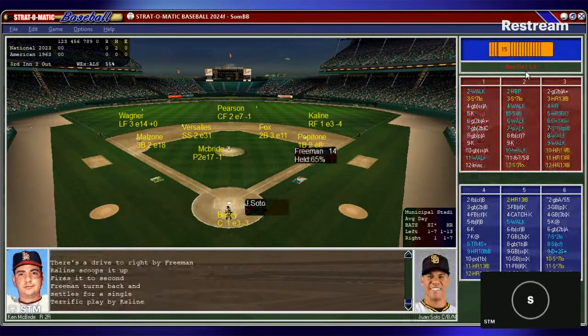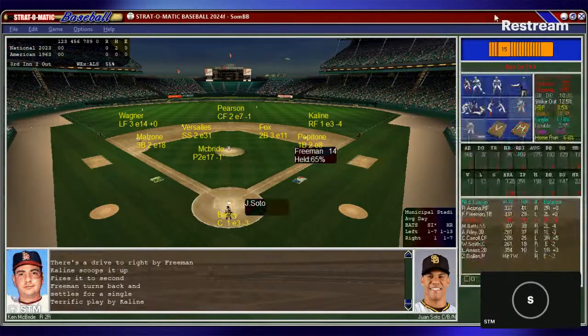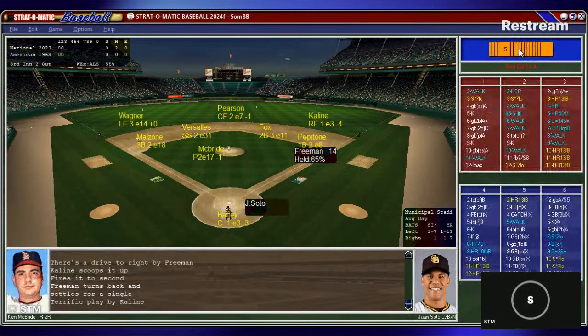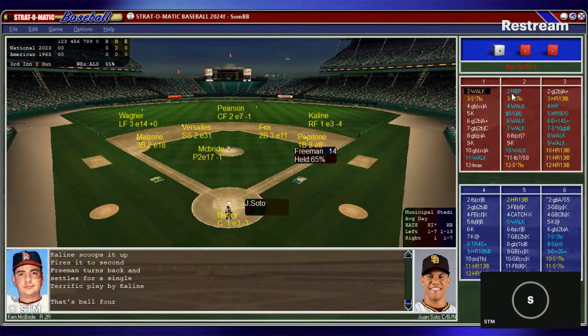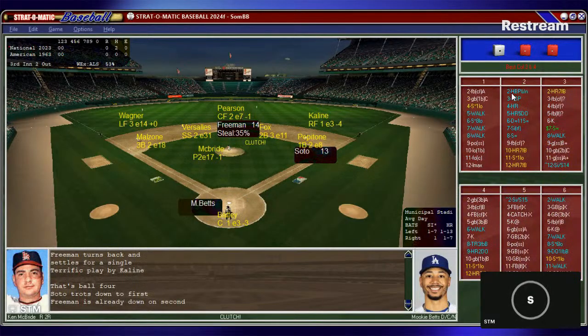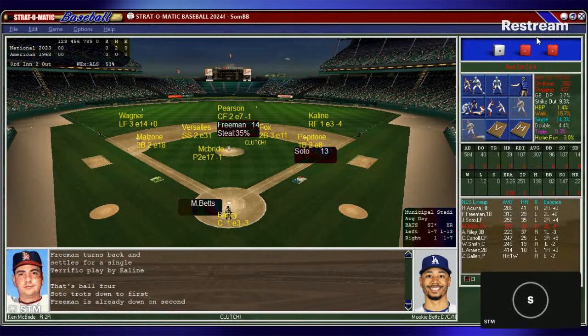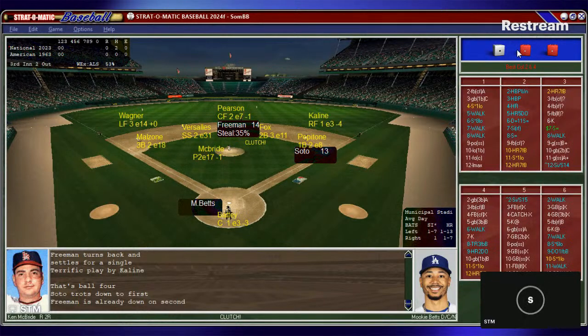So now here's Juan Soto. Gets the start here now in left field. Had to play left field when Diaz came out. .275, 9 runs batted in. Battey puts down the sign. McBride from the stretch. Runner on first and 2 outs. And the pitch is a walk to Soto, and the National League got 2 on and 2 outs for Mookie Betts. Hit by a pitch his first time up. First and second, 2 outs, top 3.